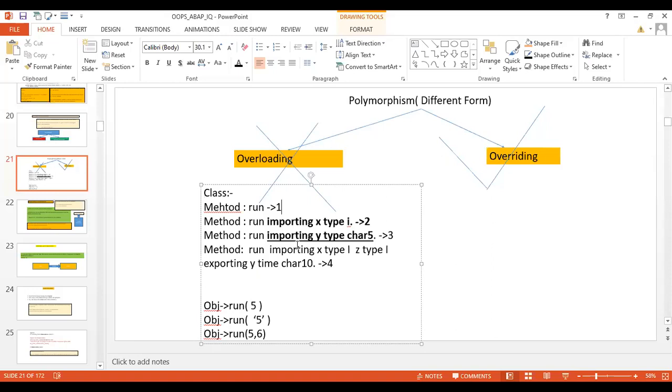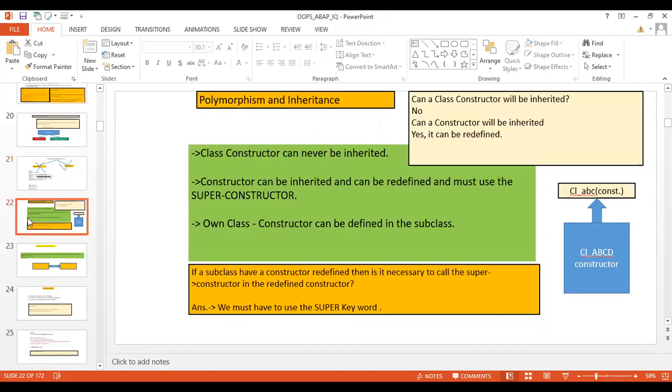Before going ahead, we will have a quick recap of our last class, and then we will go ahead for today's session. In the last class we have seen that ABAP supports polymorphism, but only the overriding form of polymorphism is supported by ABAP, not overloading. Then we have seen